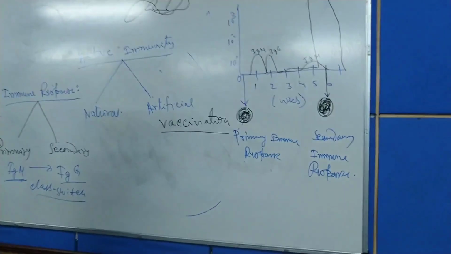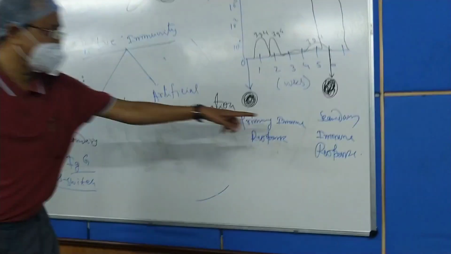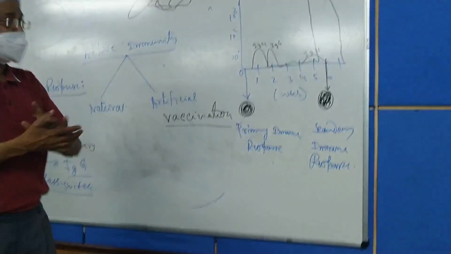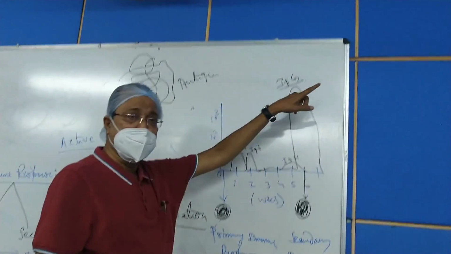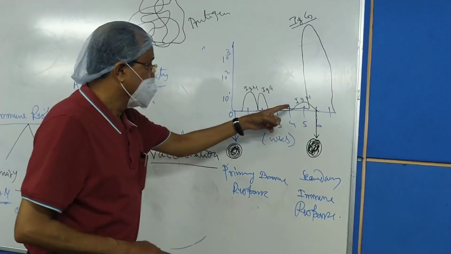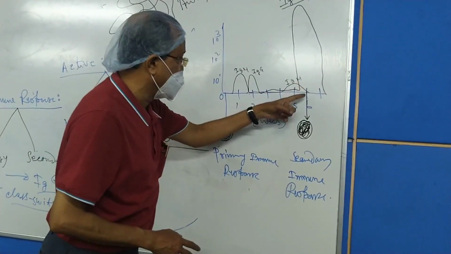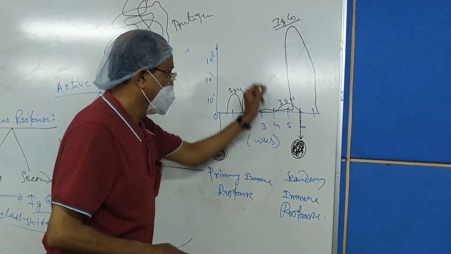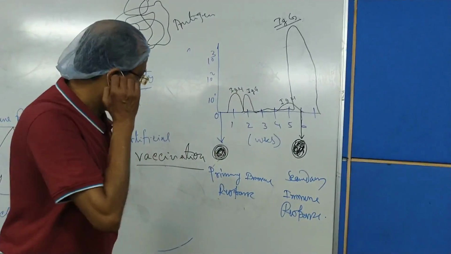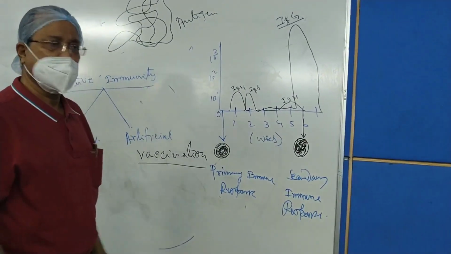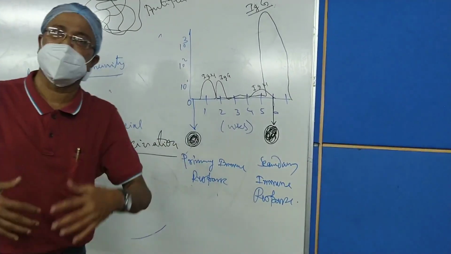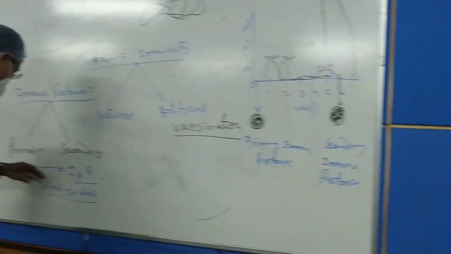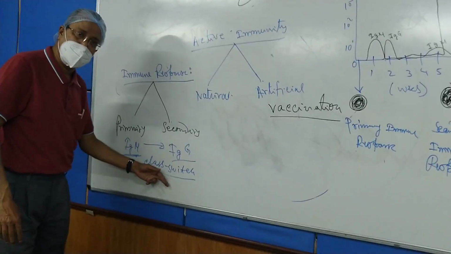Secondary immune response, primary immune response and the secondary immune response. Now in secondary immune response, the antibody titer belonging to the IgG rises, while the IgM rises only a few along the ordinate. The concentration is very low. Why? Because the class switch has already operated.